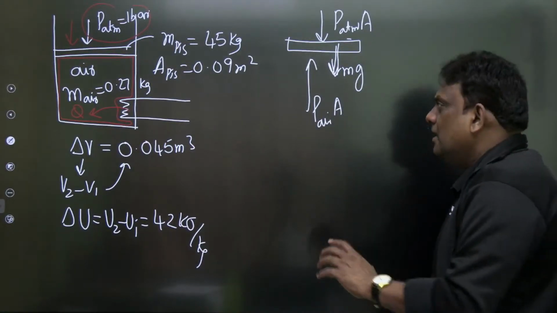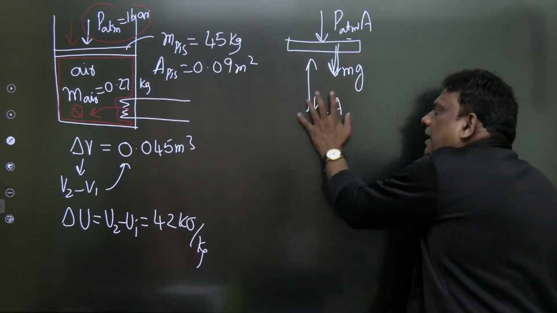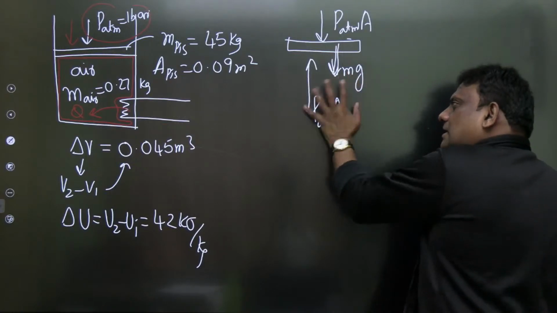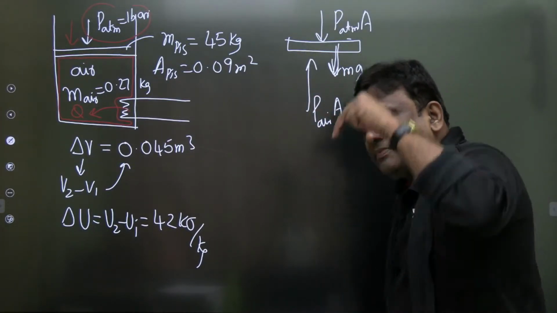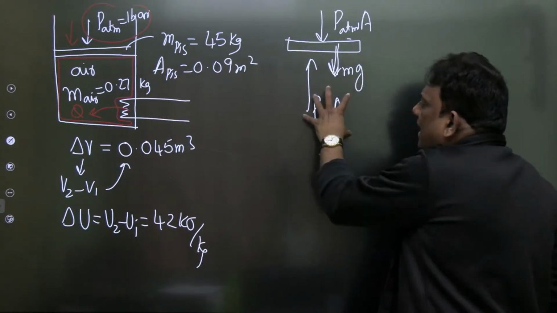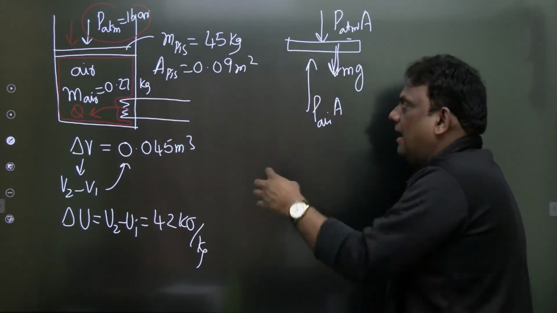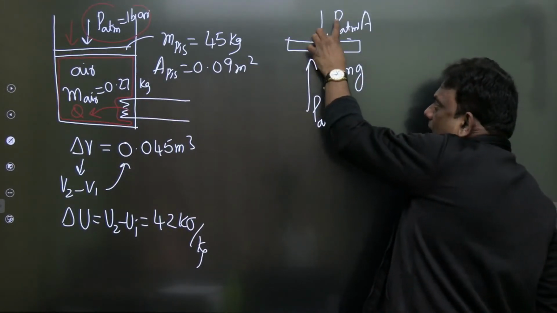So I can easily calculate the pressure of air. Absolutely wonderful, no problem at all. The air pressure is balanced by what? By the piston weight and atmospheric pressure.